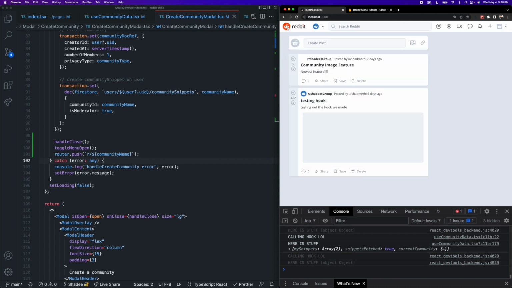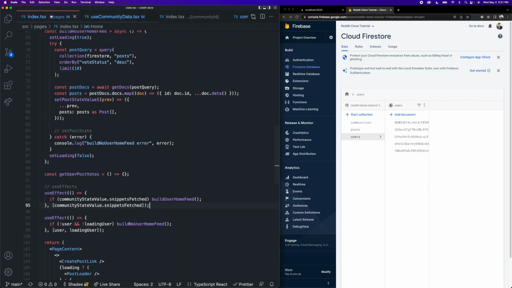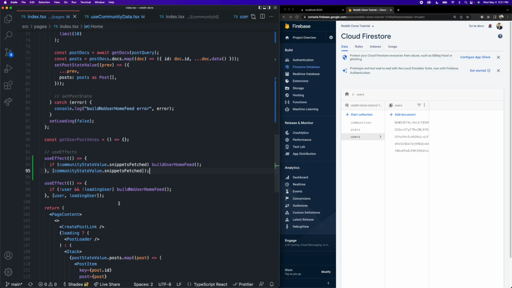Okay, so let's go back to our home page, and we can close our create community modal. Okay, so let's go back to our index page here, and we are now done with the buildNoUserHomeFeed function as well as the buildUserHomeFeed function. And the last thing we need to do is just write this simple function to get the post votes for the posts that end up appearing in our feed.